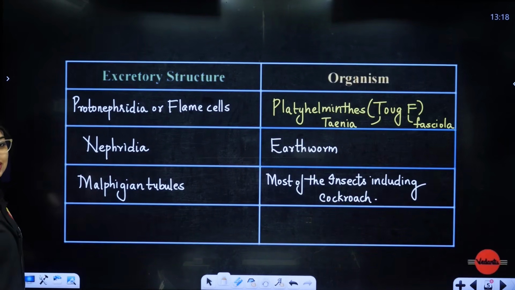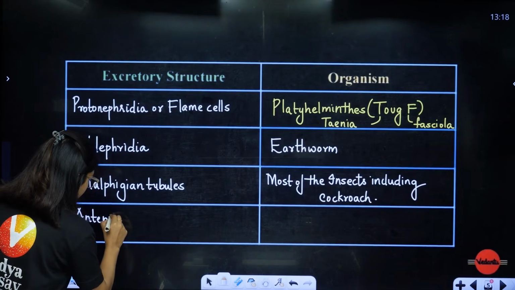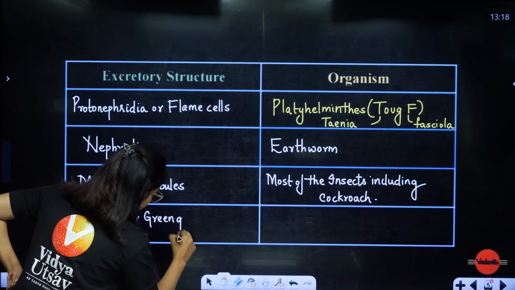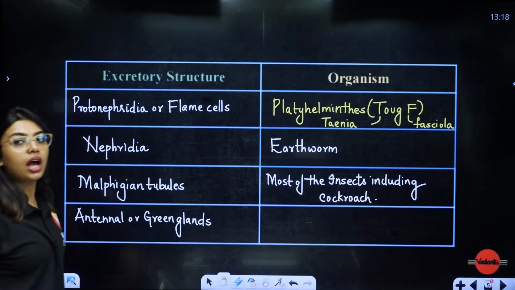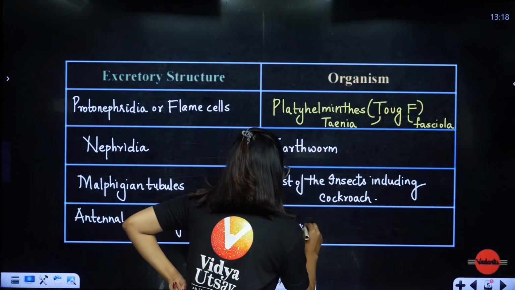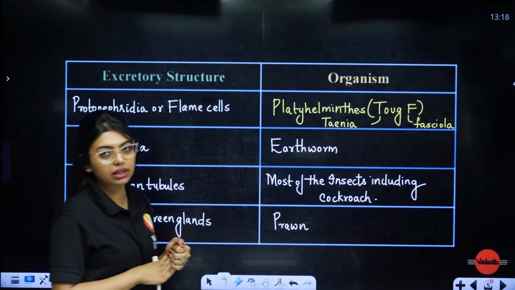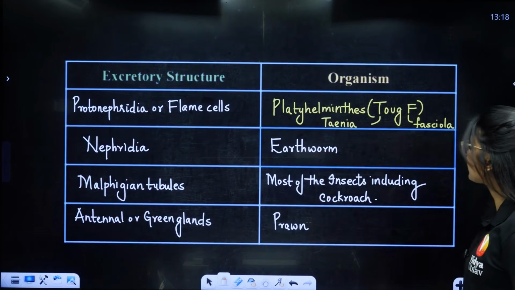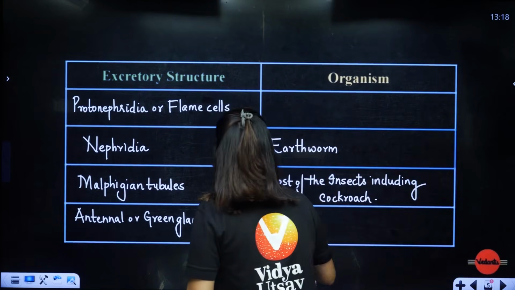Then, students, one thing that I taught you last time in the animal kingdom was antennal glands or green glands. Remember, I wrote green glands in the notes. Green glands are actually present in crustaceans. Here they have given prawns directly, but remember, prawn is a crustacean. It will again come under Arthropoda itself. So prawns. This is what you have to remember. Don't forget, this is the main thing. I don't know why I wrote only this one in yellow color. So yes, students. And write this also in white color, so there will be uniformity.